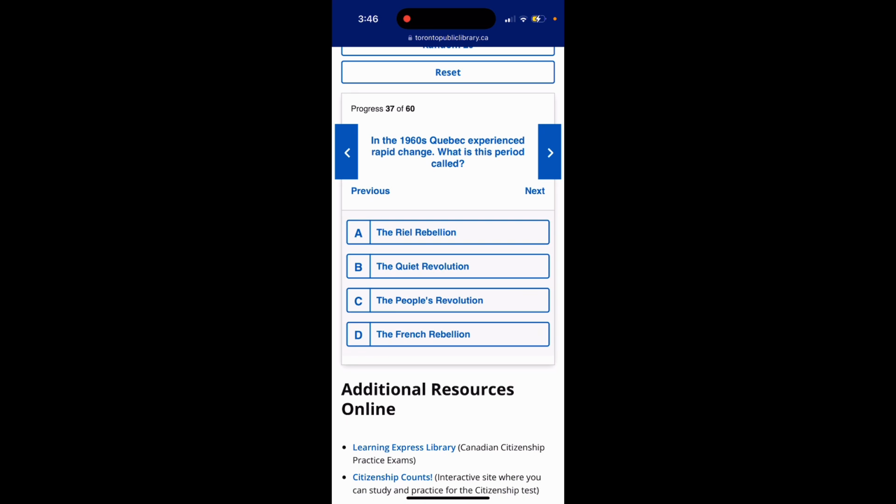Question 37. In the 1960s, Quebec experienced rapid change. What is this period called? Option A, the Real Rebellion. Option B, the Quiet Revolution. Option C, the People's Revolution. Option D, the French Rebellion. The answer is option B, the Quiet Revolution.